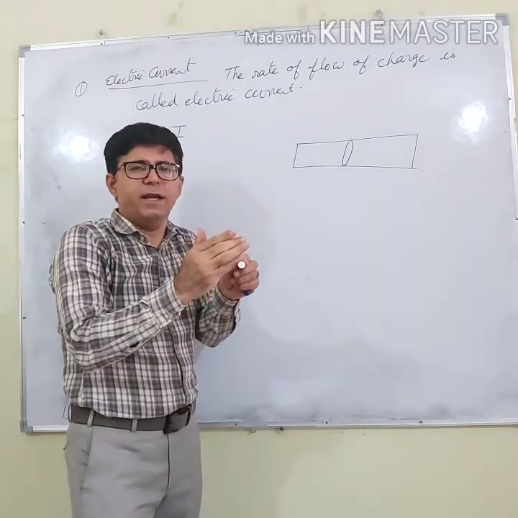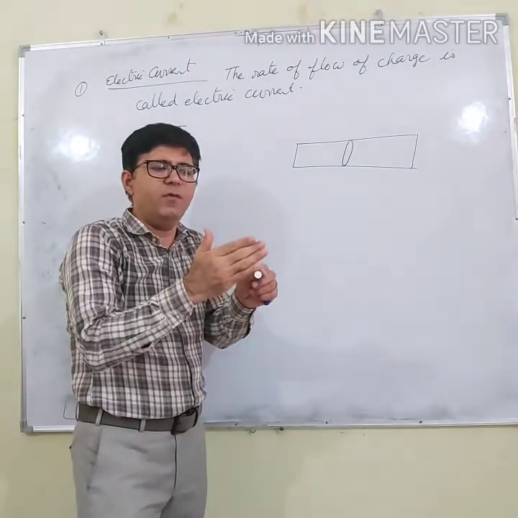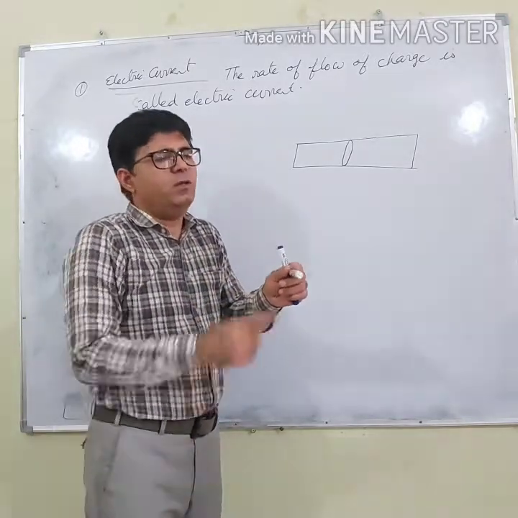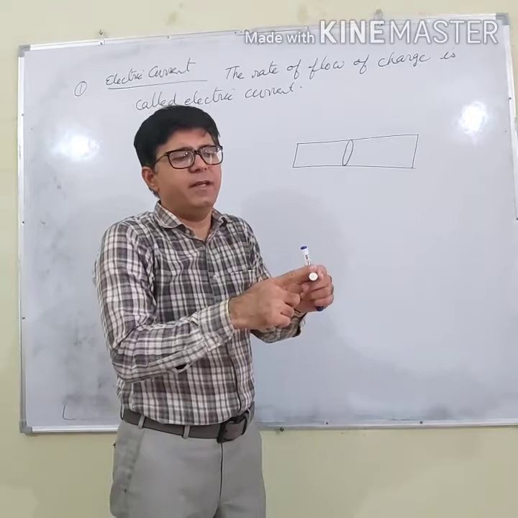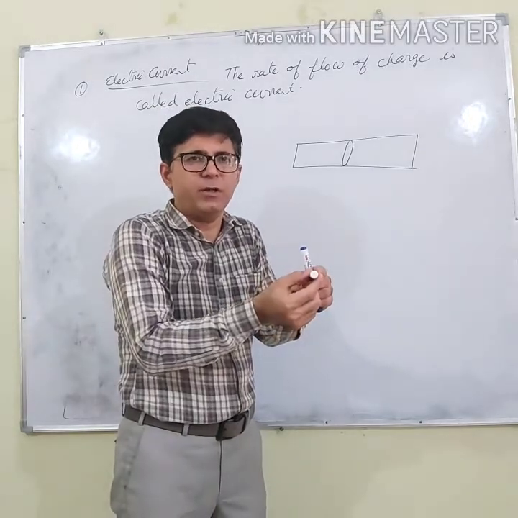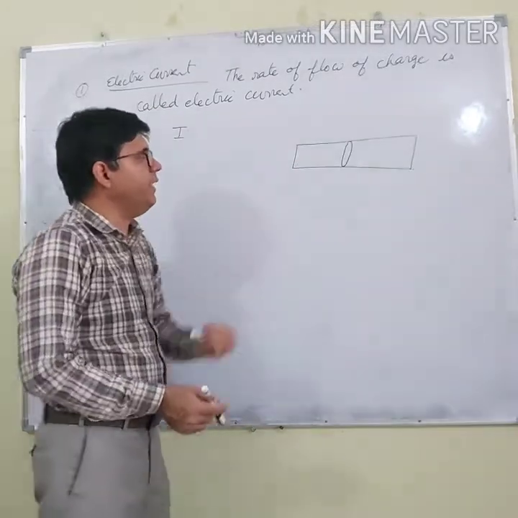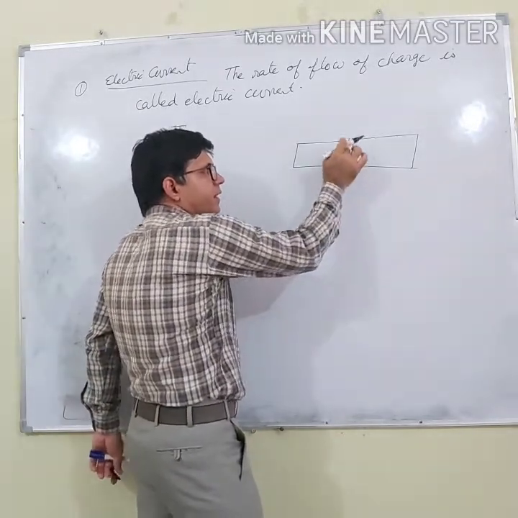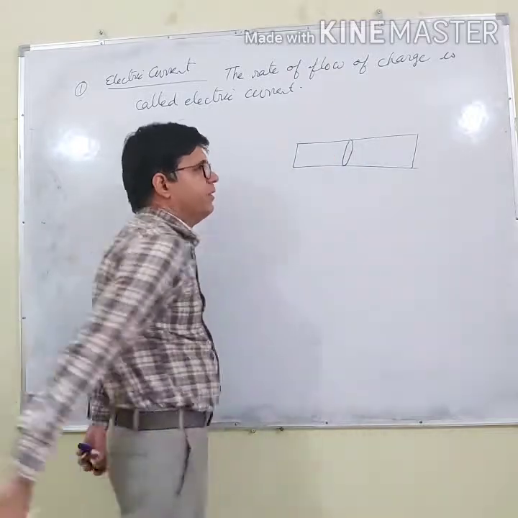This cylindrical marker is made up of a large number of circles, infinitely many circles. So that circle is given the name cross section of this marker. Similarly, for this conductor I have this circle. So let us say this is the cross section.